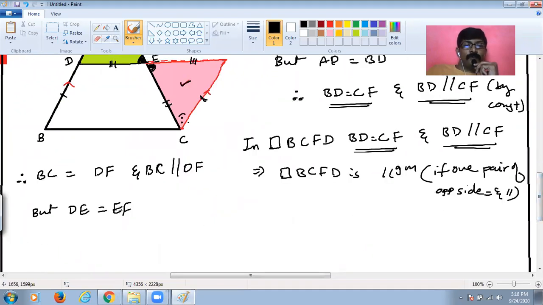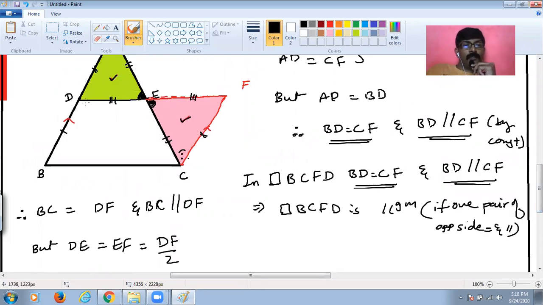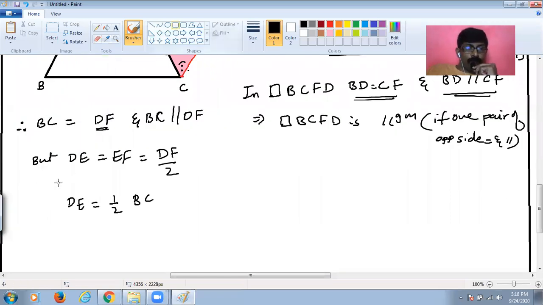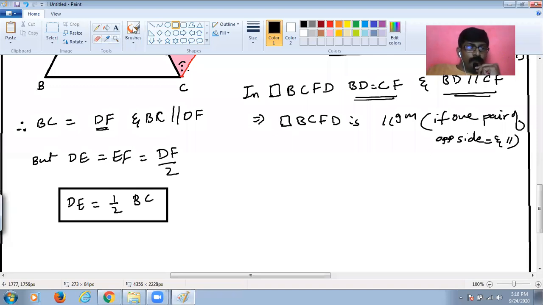So if DE is equal to EF, that means DE is half of DF. But DF is equal to BC. So we got it. DE is half of BC because DF and BC are equal. That way we proved DE is half of BC. And we also got BC is parallel to DF.